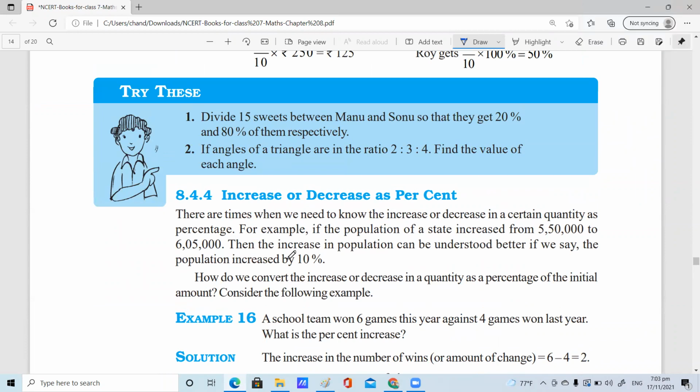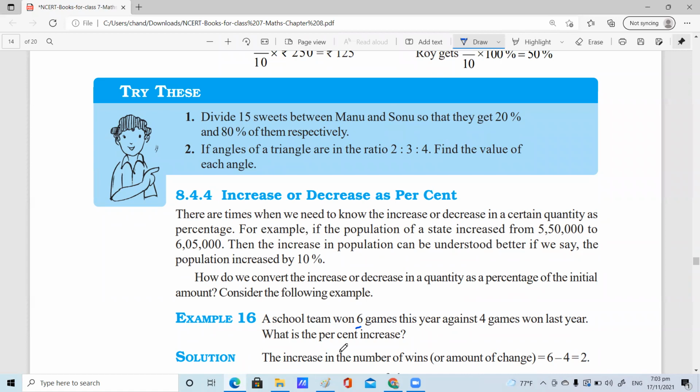This is one more interesting topic, children. Increase or decrease percent. Increase and decrease are always calculated on the initial amount, children. Whatever initial amount we are spending, that amount. Suppose you see here the question: a school team won 6 games this year against 4 games won last year. What percent increase here? So initially, how many games did the school team win? 4 games last year.